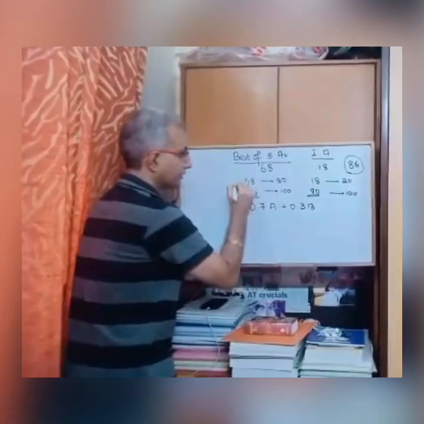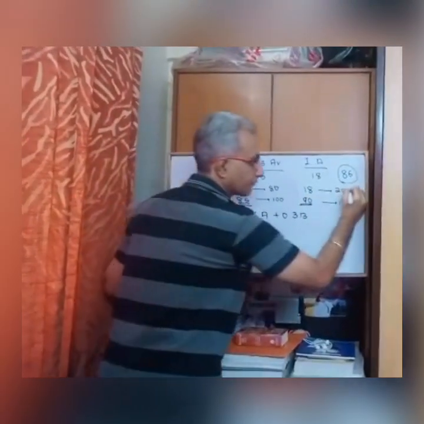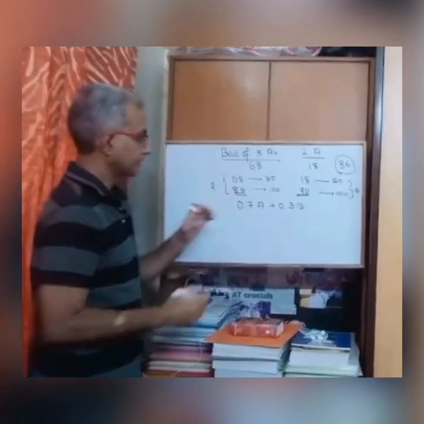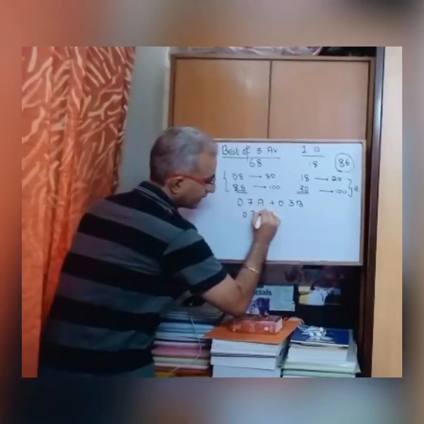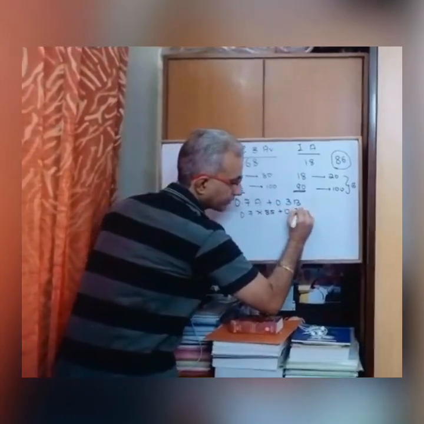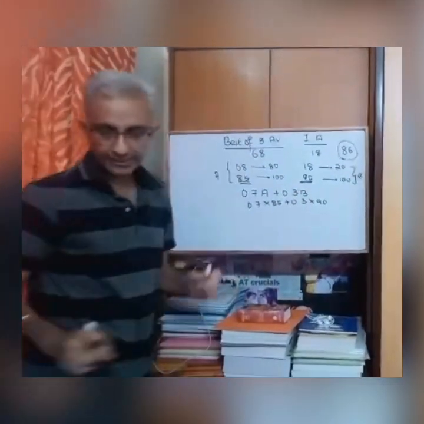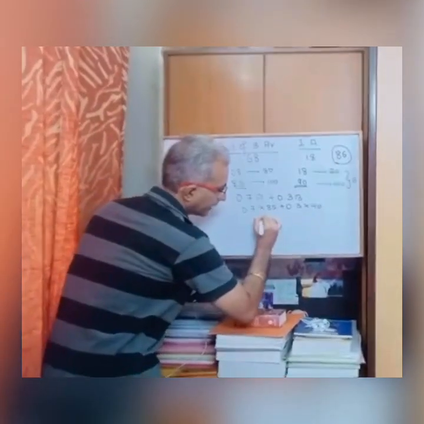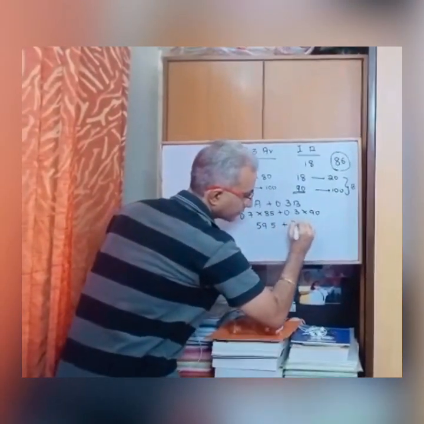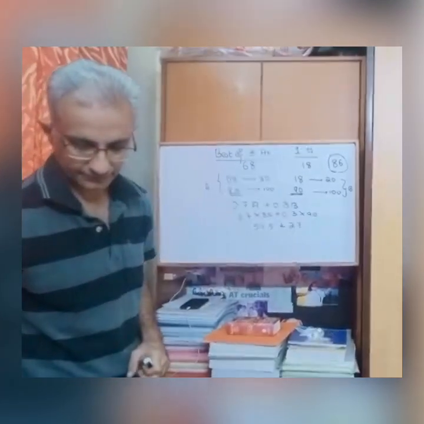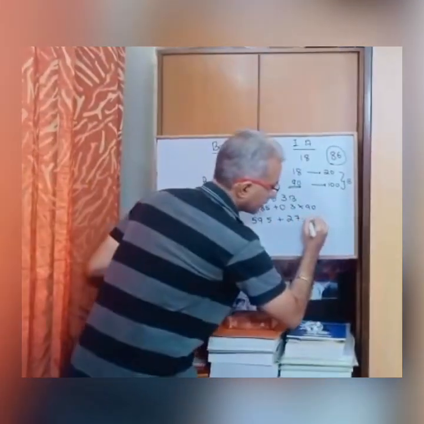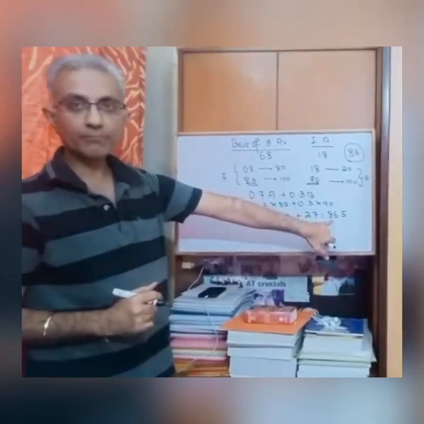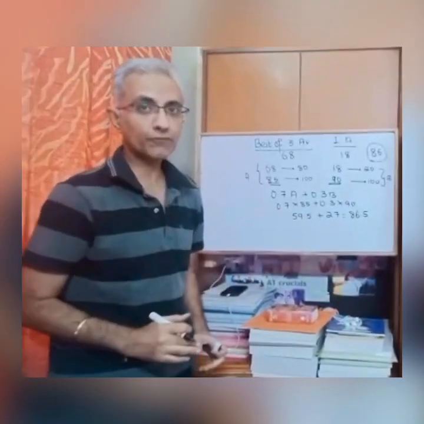This is what they are denoting as A and this is what they are denoting as B. So 0.7 into A plus 0.3 into B. So it's 0.7 into 85 plus 0.3 into 90. I'm using the calculator here. It is 59.5 plus 27. It gives me 86.5.